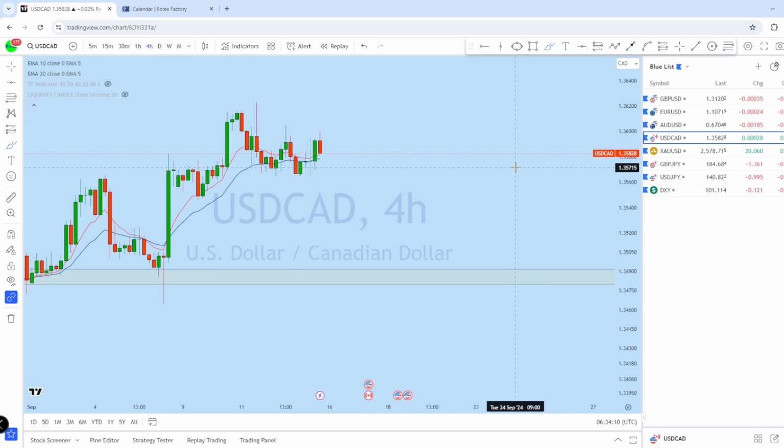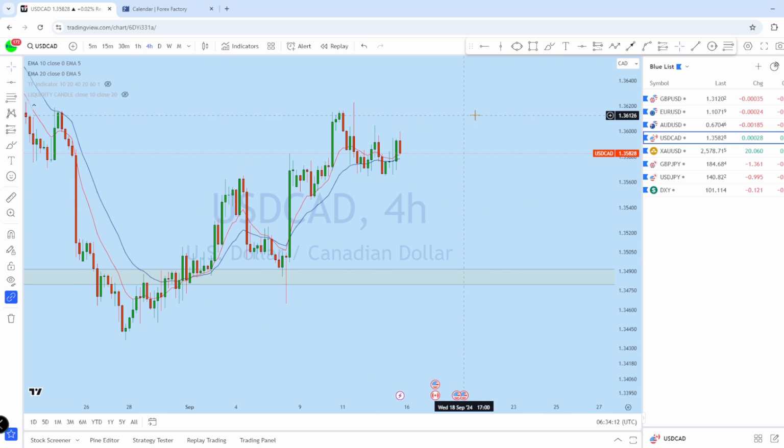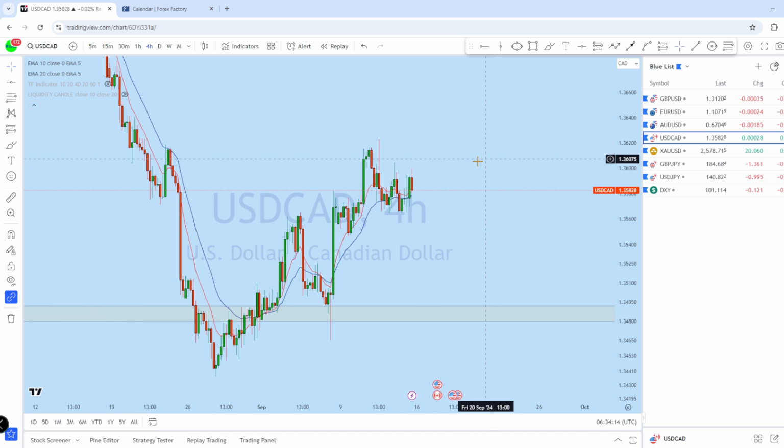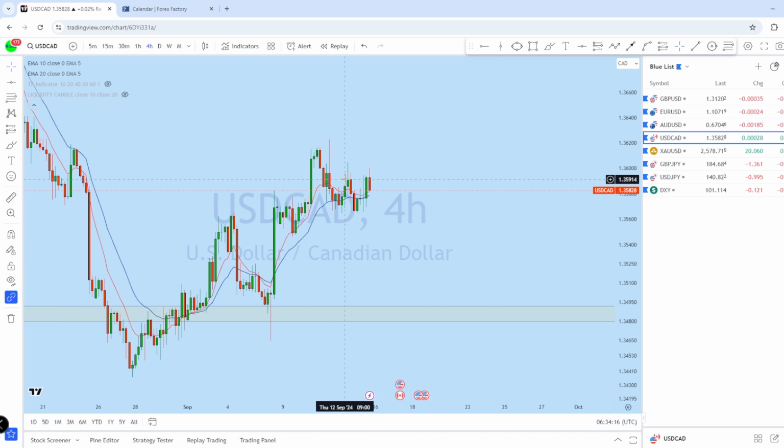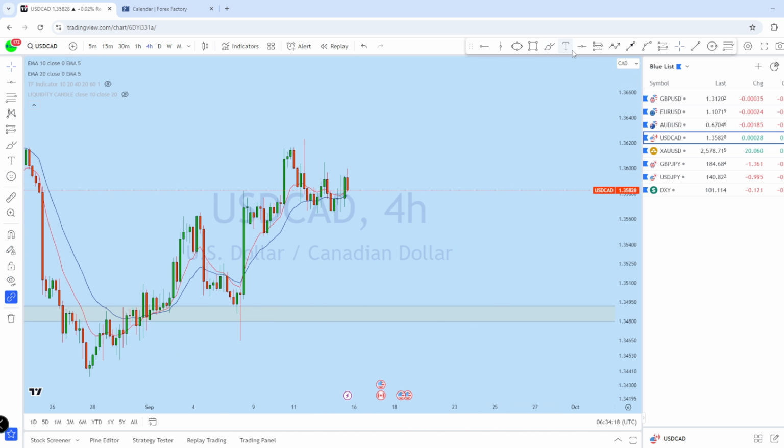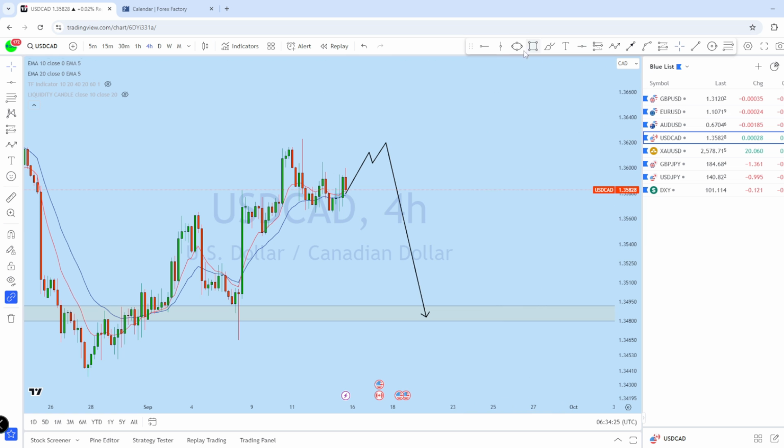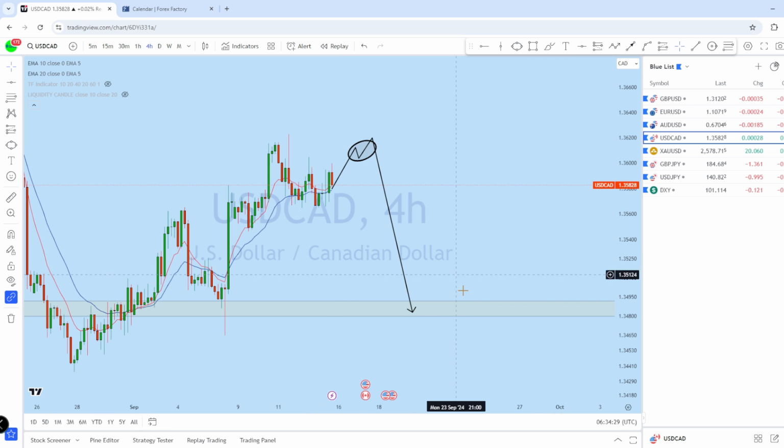Now if we look at the 4-hour perspective on dollar CAD, this is where the price is currently a little bit sideways. What I think is that we might see a further liquidity grab from the top on dollar CAD, and then we can expect the market to drop back down again to this support level. That could be the wave on dollar CAD. Let's see what kind of opportunity we have in this market.